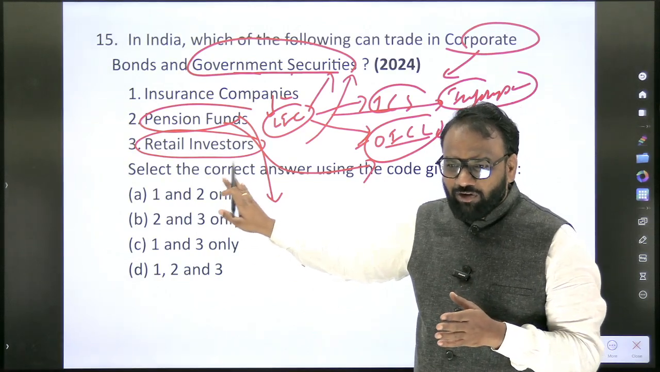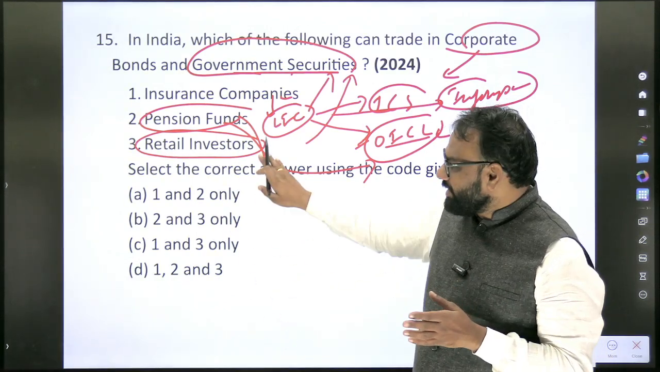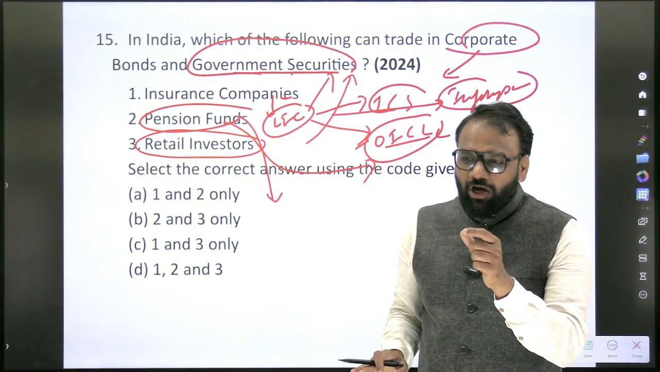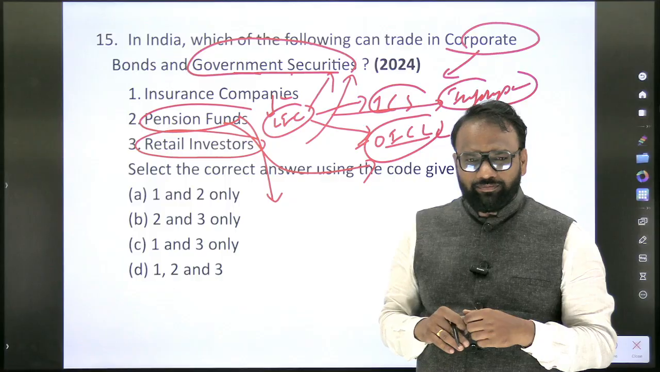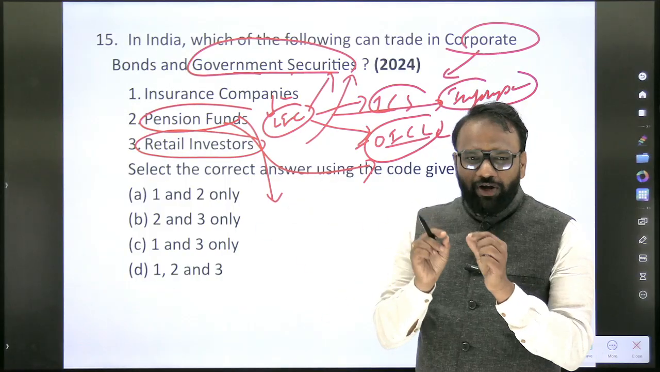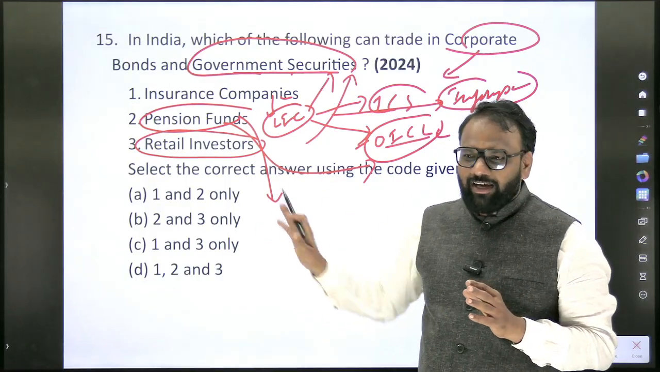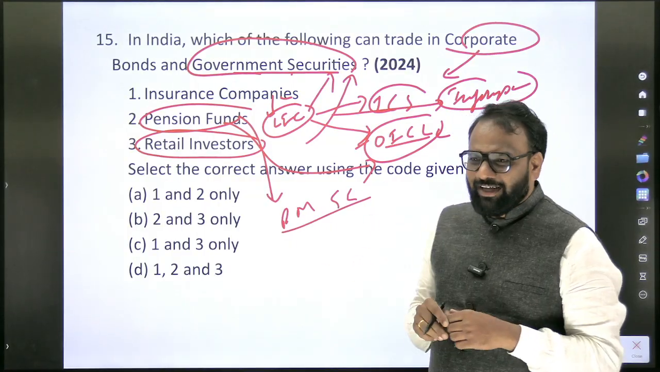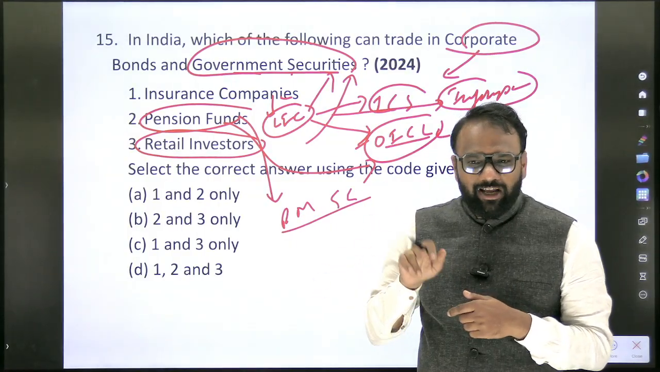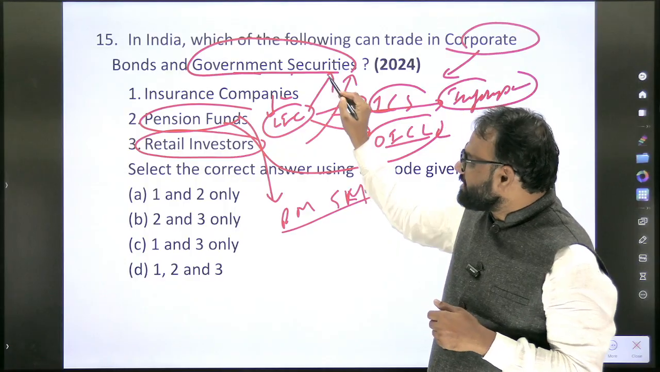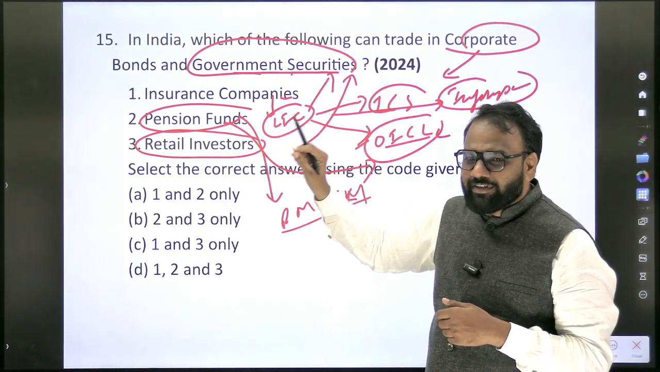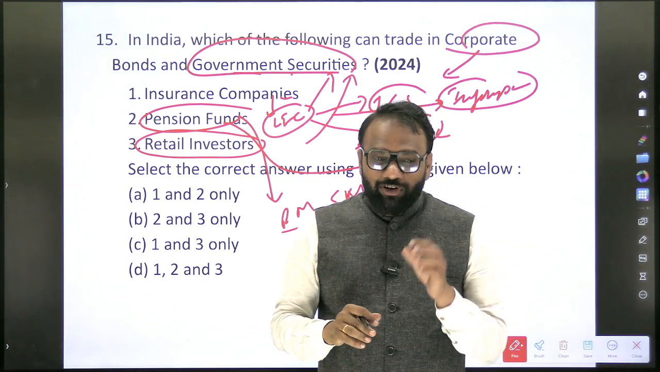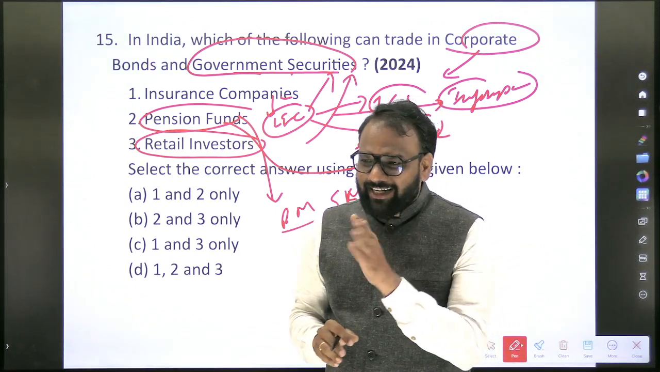When it comes to purchasing government securities, can retail investors purchase only from the secondary market, or also from the primary market? See here, I introduced new terms in this question: retail investors, primary market, secondary market. Do the terms primary market and secondary market exist only with respect to government securities, or also for corporate bonds? For corporate bonds also there is a primary market and secondary market.